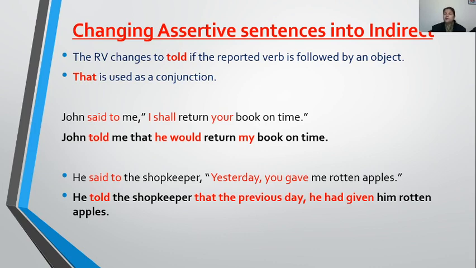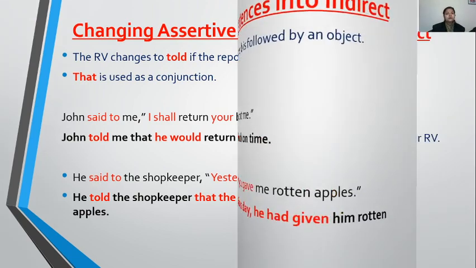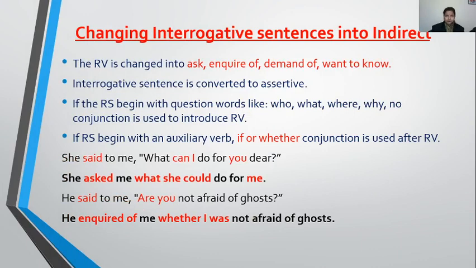You, second person pronoun, refers to the object, so it will be he. The past tense sentence is used, so it will be past perfect, had given. So he told the shopkeeper that the previous day he had given him rotten apples. Clear to everybody? Fine.